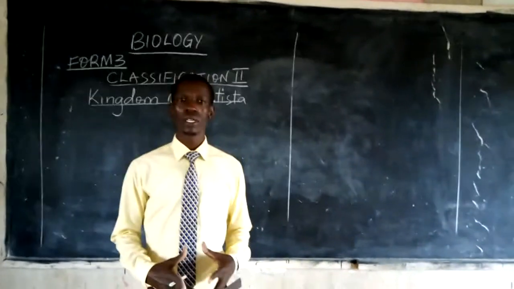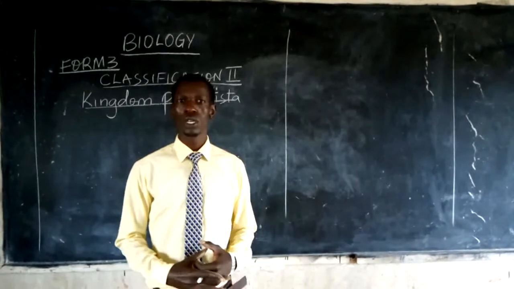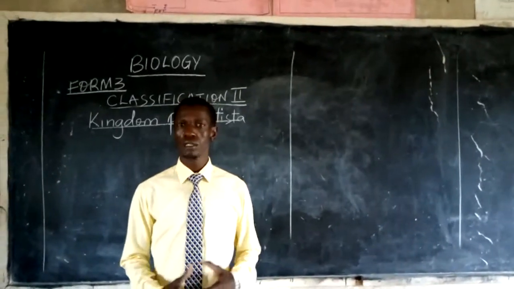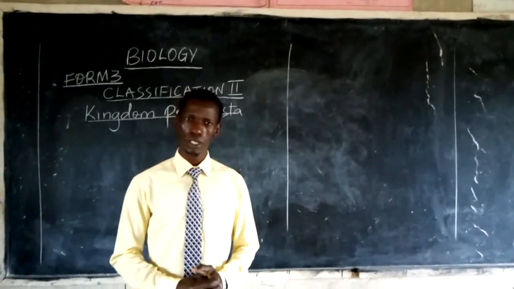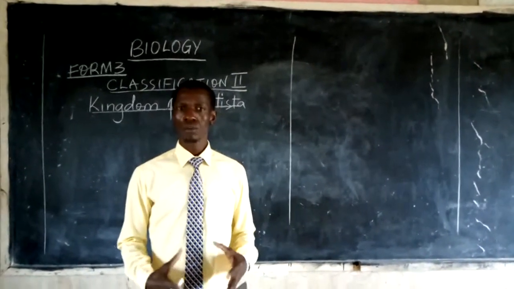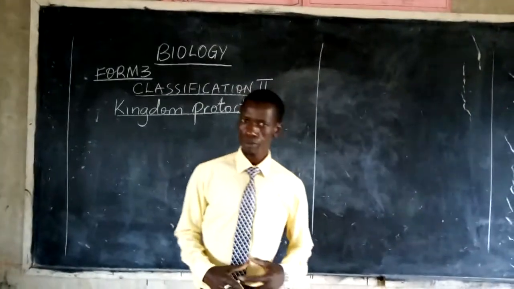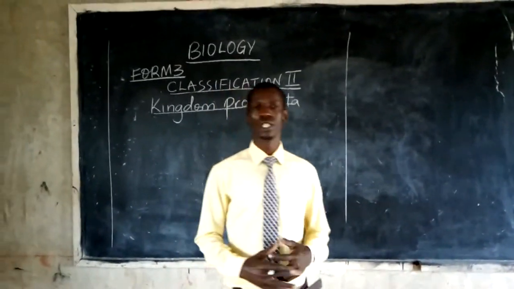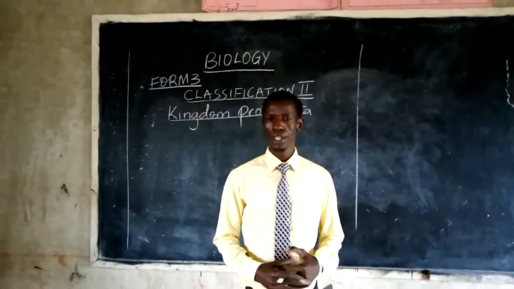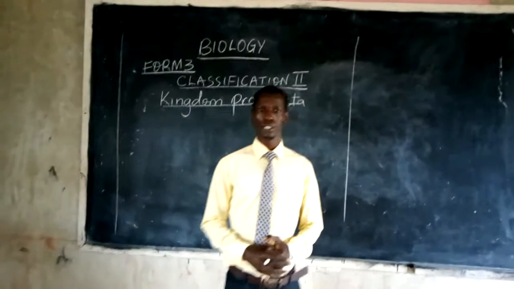Previously, I was looking at classification 2, which was the first topic in Form 3 class, and this is another subtopic whereby I'm going to look at the kingdom Protoctista. Previously, I looked at kingdom Monera, but for now, let us just go ahead and start looking at it.